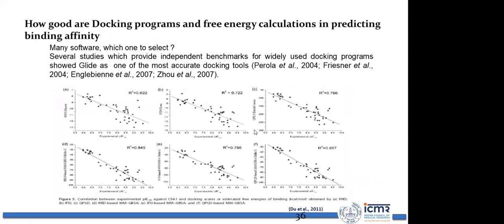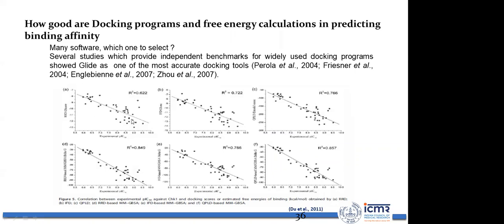Now here is an example which I follow. Here you can see there are many docking software. Which one to select? You don't go by any research paper or anything; I would suggest you evaluate it yourself. Here you can see there are 6 docking methods used, taking crystal structure data. It is observed that the method using quantum polarized ligand docking with MM-GBSA scoring gave 85% correlation, an R squared value of 0.85, with the experimental data, better than any other method.